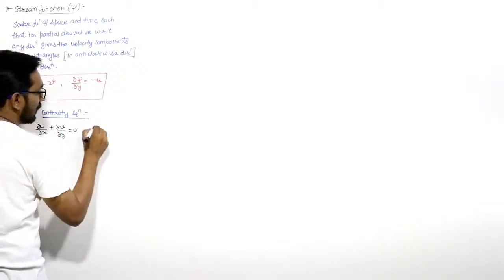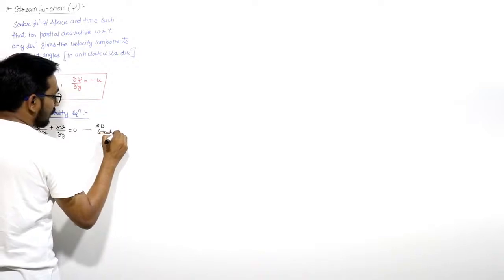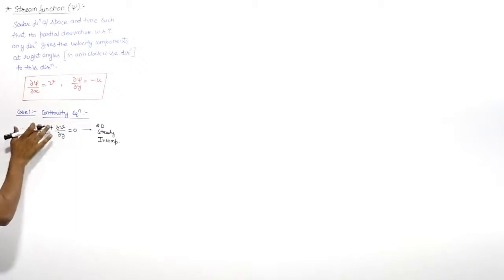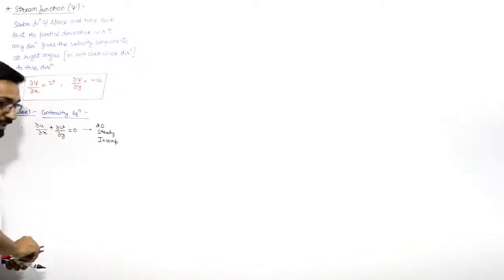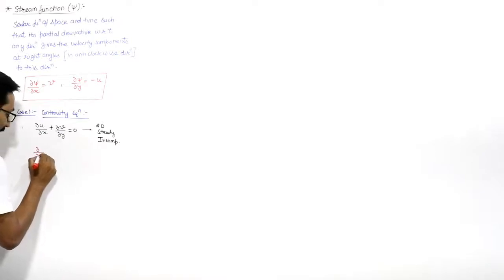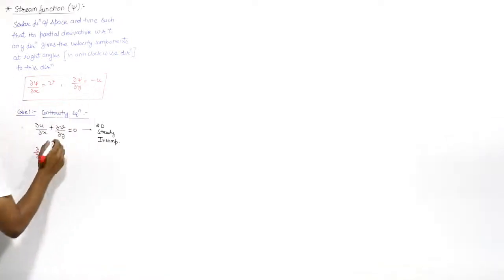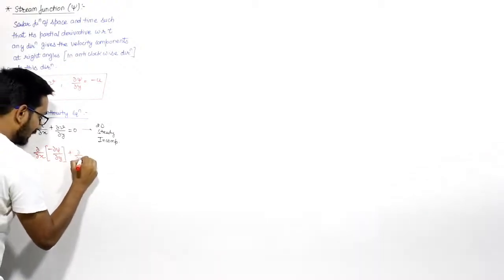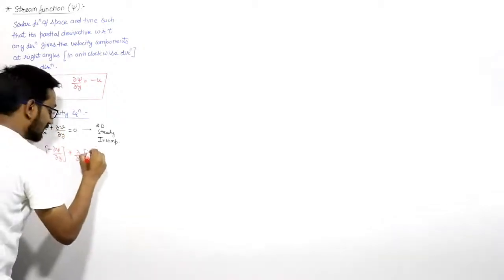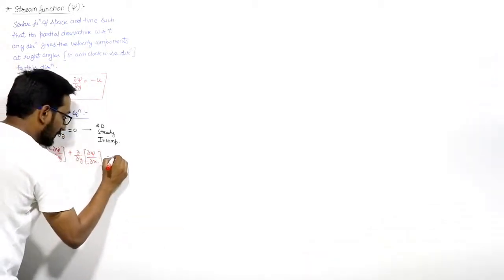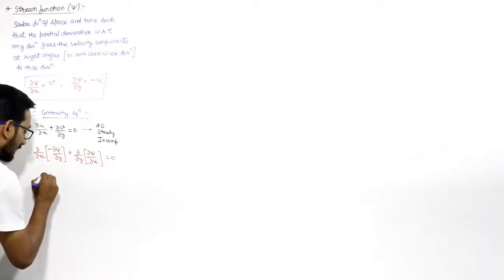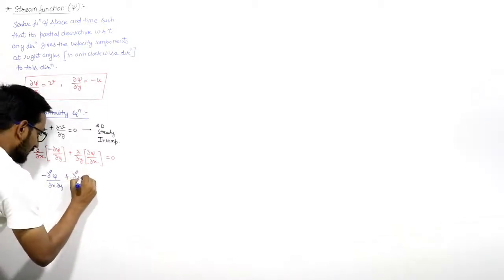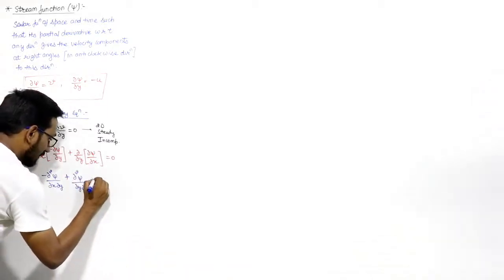So if I substitute these values, this will be del by del x of, what is u? u is minus del psi by del y, plus del by del y of, what is v? del psi by del x, will be equal to 0. You can represent it as minus del square psi upon del x del y plus del square psi upon del y del x will be equal to 0.